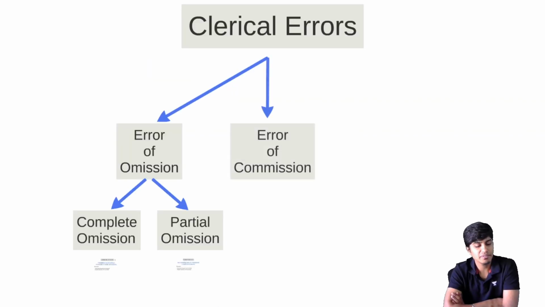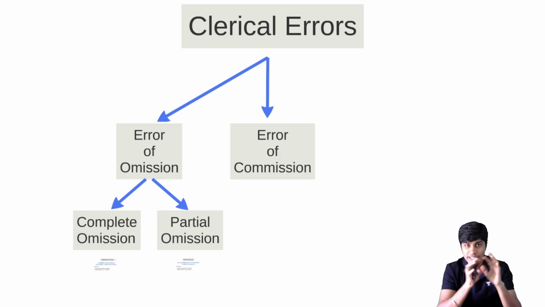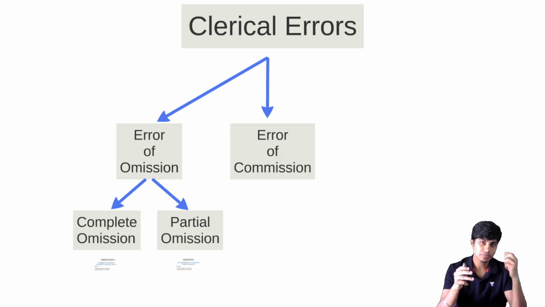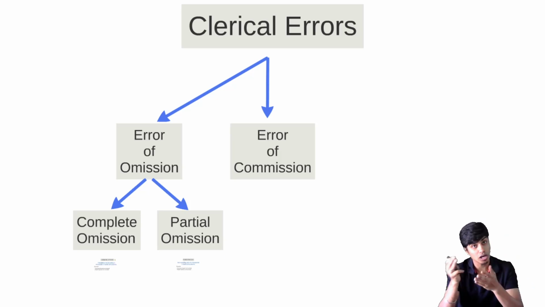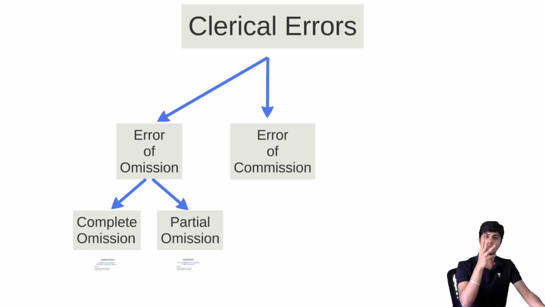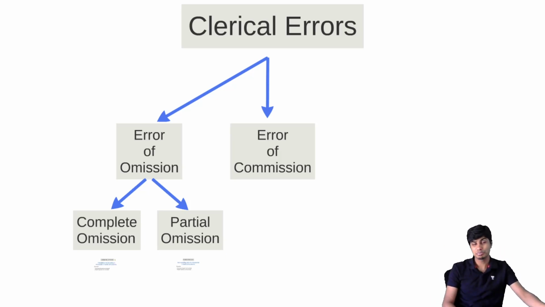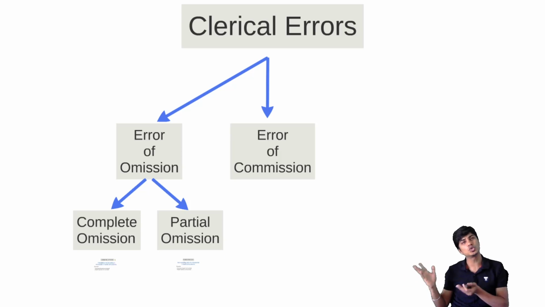And then we have error of commission. What is error of commission? Here it is not omitted, it is recorded but recorded wrongly. How is it recorded wrongly? Either it is recorded at the wrong amount or it is recorded in the wrong account. You purchased goods. Instead of writing purchase account debit, you wrote sales return account debit. Possible. Or you purchased goods from Ramesh. You're supposed to credit Ramesh account. Instead of writing credit Ramesh, you wrote credit Suresh.